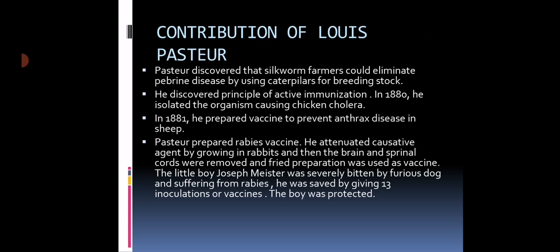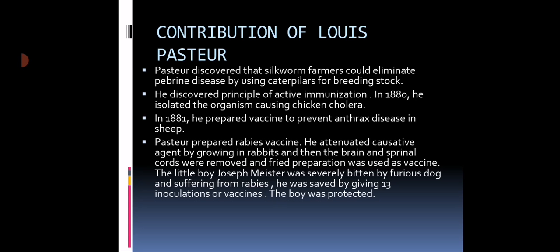Then the most important thing is that in 1881, Louis Pasteur prepared the vaccine to prevent anthrax disease in sheep. Now you can understand: pebrine disease, anthrax disease, souring of wine, silkworm disease. So many diseases he studied during his lifetime, and not only did he study them, but he also suggested certain remedies as well as certain types of treatment, and different types of immunization, in order to get protection from infection.